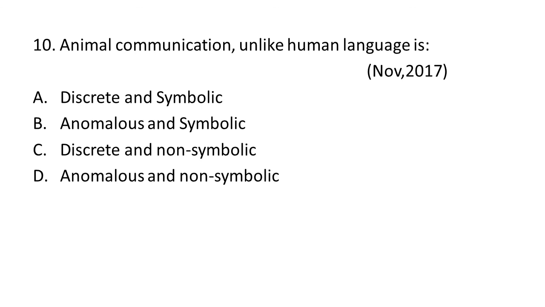Human communication is very discrete and very symbolic, while animal communication is very anomalous and non-symbolic. There is a very limited kind of communication that takes place in animal communication. Based on this theory, we came to know that option D is the correct one, that is, anomalous and non-symbolic is animal communication.